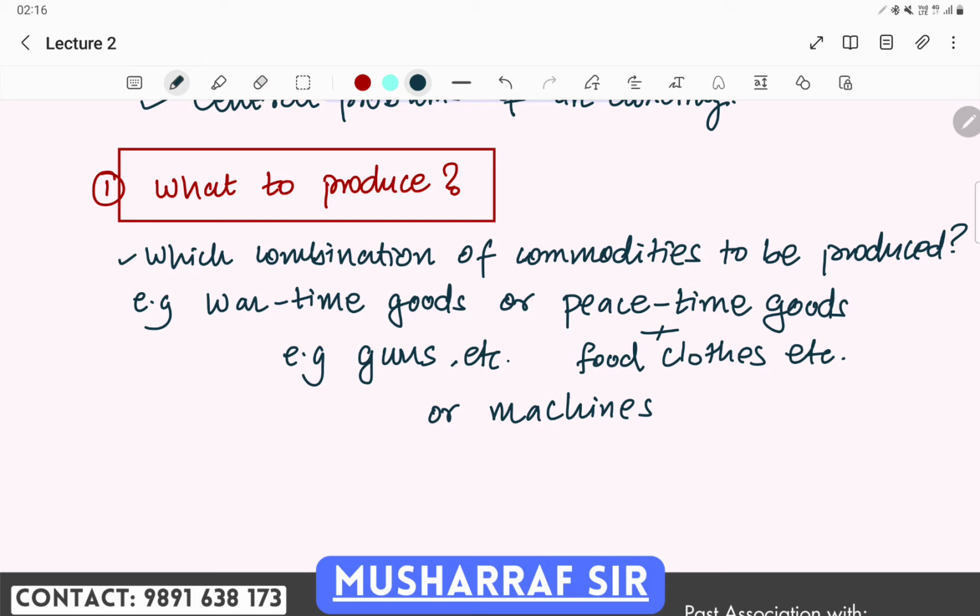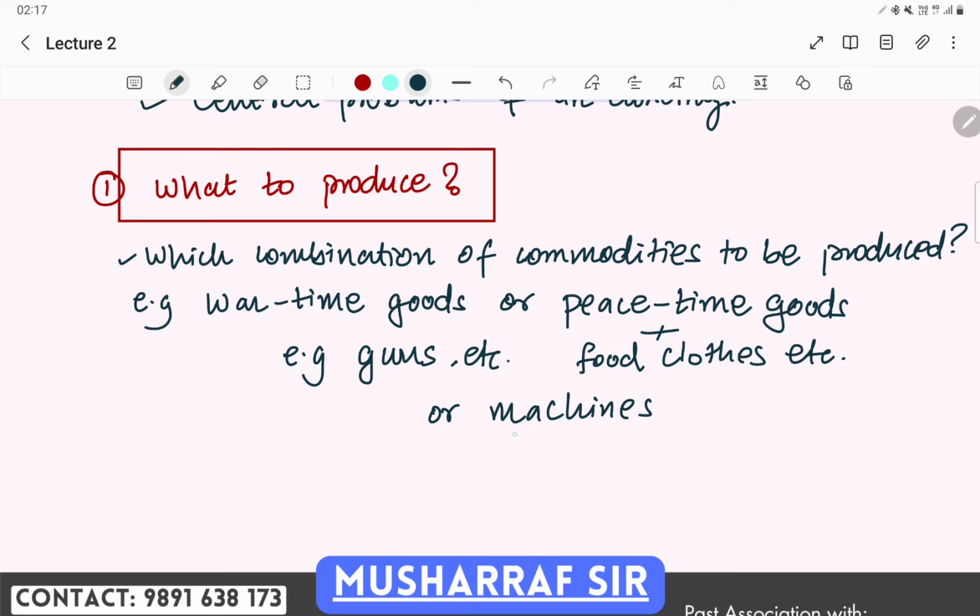So number one is what to produce. We want to produce everything that is possible, but the resources to produce are limited. The kind of investment, the kind of raw materials, everything is limited in comparison to our demand or our wish. So our wants are unlimited, but the resources to satisfy those wants are limited. That's why the first problem that occurs is what to produce. For example, whether to produce food, or clothes, or machines.